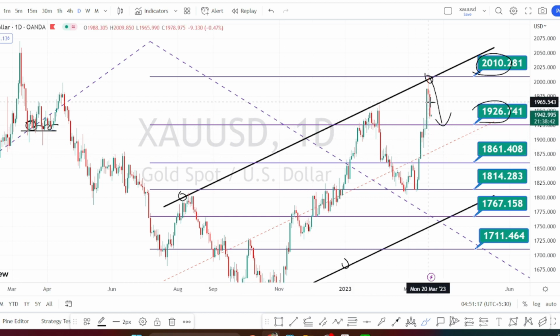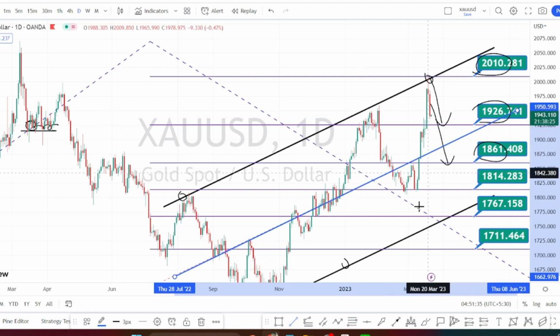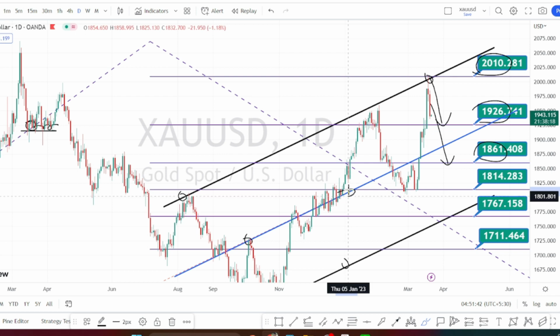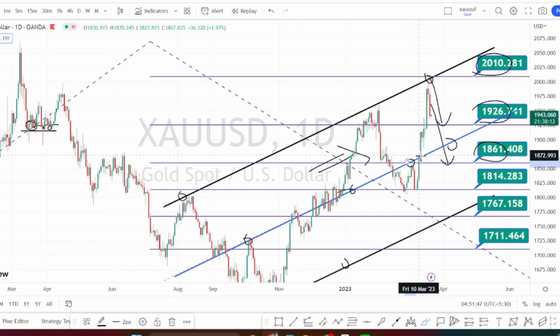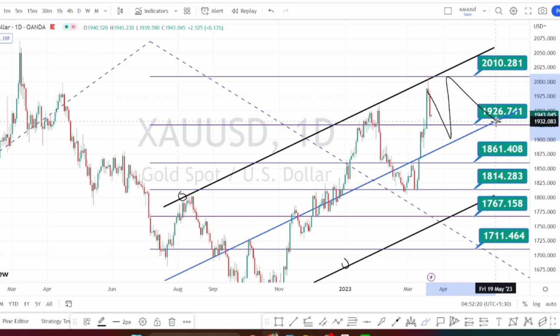And only when the price action breaks this support level can we expect a further fall on the bearish side retracement, and the next level of support is going to be around 1861. During this bearish side retracement also, we can expect the price action to take support on the midline of the bullish channel pattern, because in the past we have noticed the price action respect this midline. So if the bearish side retracement continues, we can expect it to take support on this midline of the channel pattern. And as long as the price action is trading above this midline, we can expect the bullish trend to continue in daily time frame.